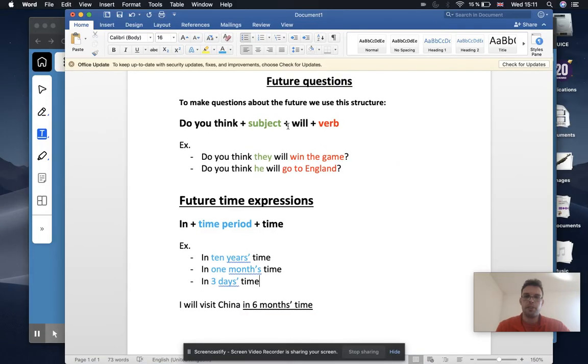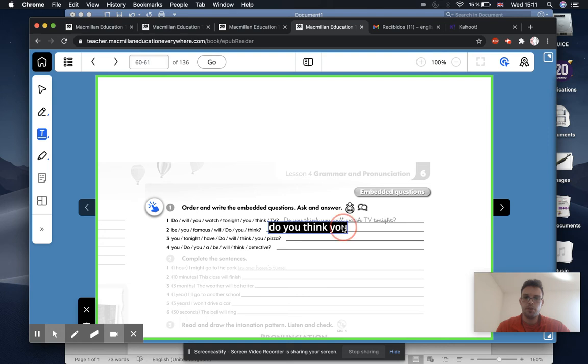Right, so that's our subject, and then we need will, and then the verb. So, do you think you will, and the verb here is be, and then famous. So, do you think you will be famous? Okay, just like we did in the notebook. Do you think you will be famous? Okay, let's try the next one. So again, the same thing. Start off the same. Do you think? And then we need the subject.